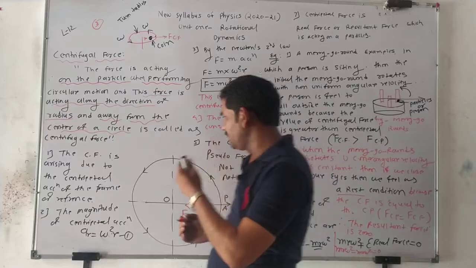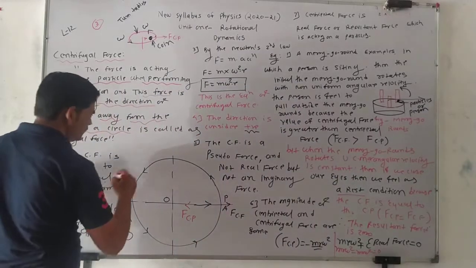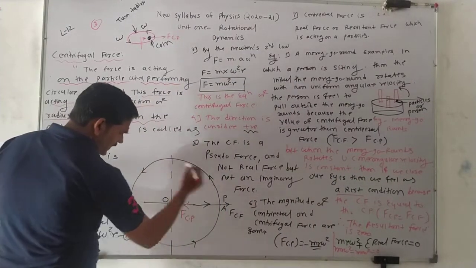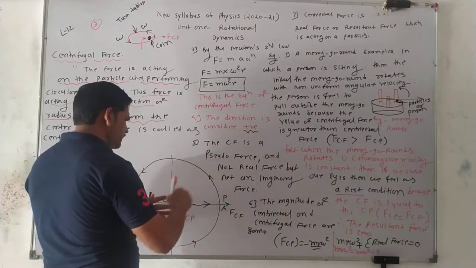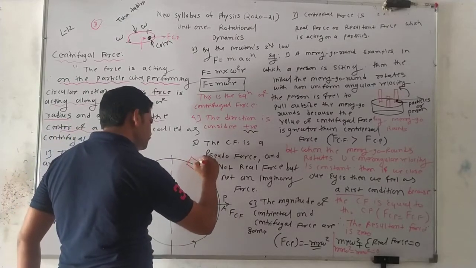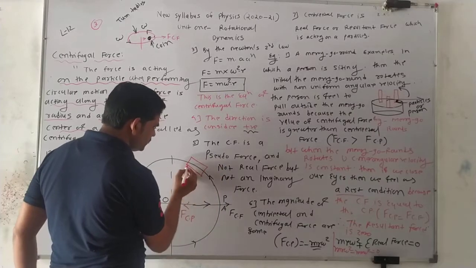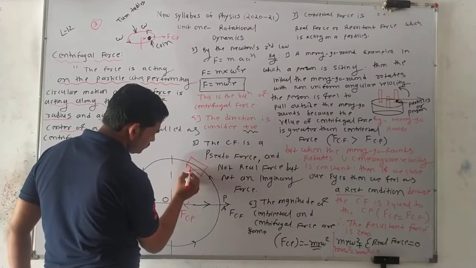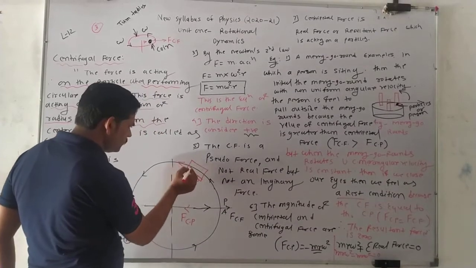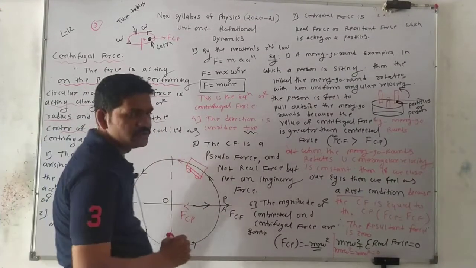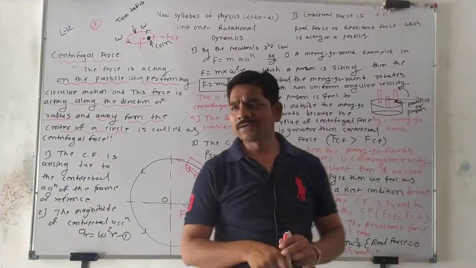Consider another example: suppose we have a horizontal curved road and a car moving on it. Which force acts on this car?